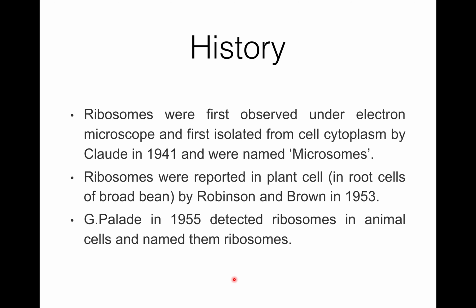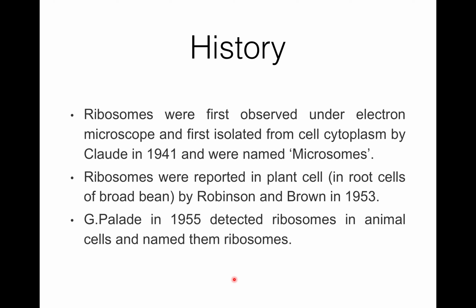History. They were first observed under the electron microscope and were first isolated from cell cytoplasm by Claude in 1941, and he named these particles microsomes. Then ribosomes were also reported in plant cells, in the root cells of broad bean, by Robinson and Brown in 1953.